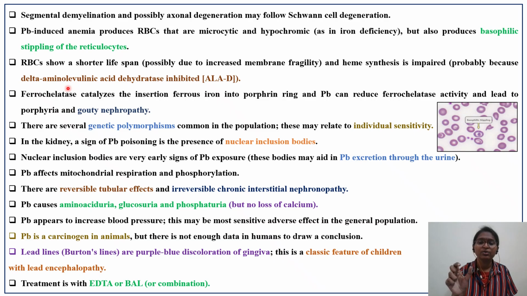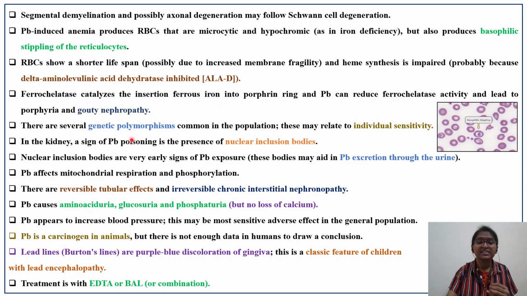Why are new heme and new RBCs interrupted, and their number decreased? Because delta aminolevulinic acid dehydratase is inhibited. This particular enzyme is very important in heme formation, that is hemoglobin formation. Then ferrochelatase, another enzyme: it inserts ferrous iron into the porphyrin ring, and lead reduces ferrochelatase activity, leading to porphyria and gouty nephropathy. Again, you have to remember.